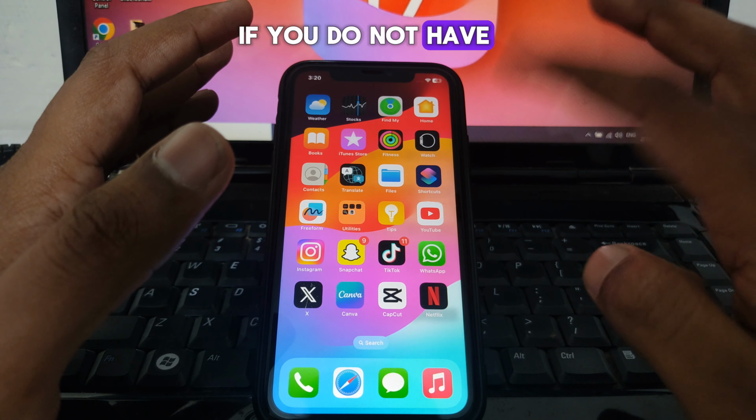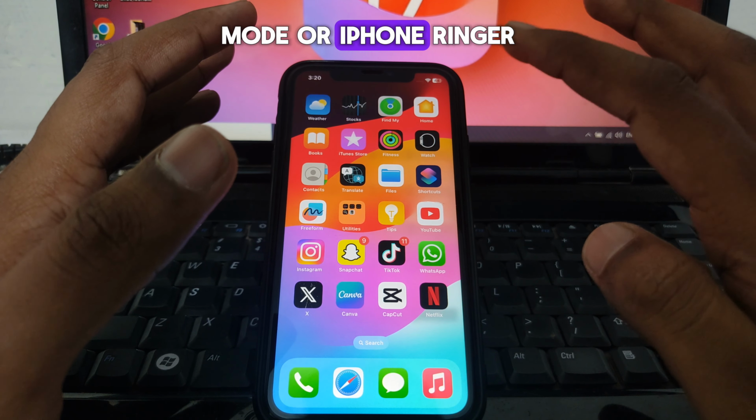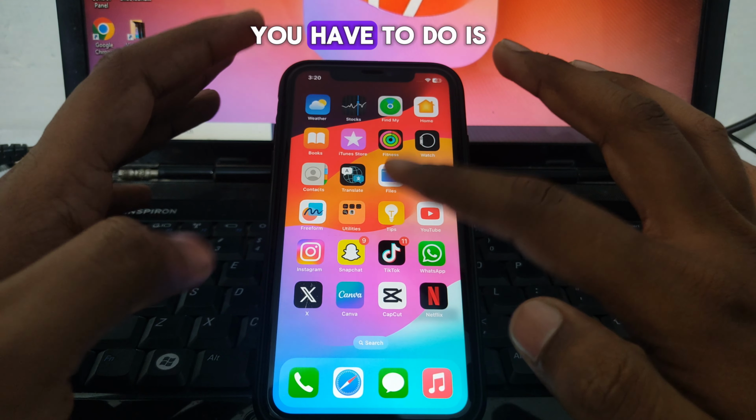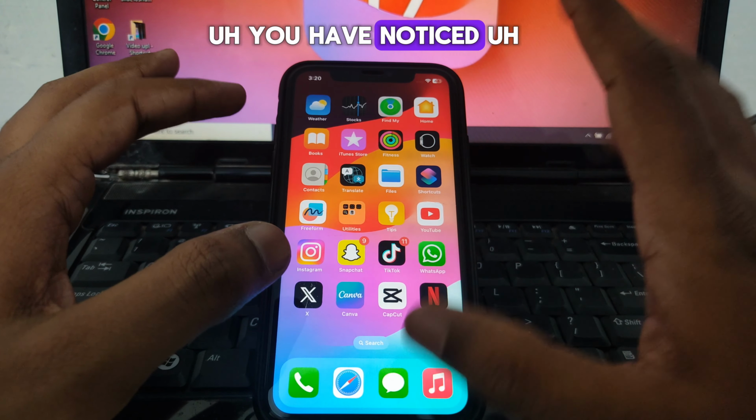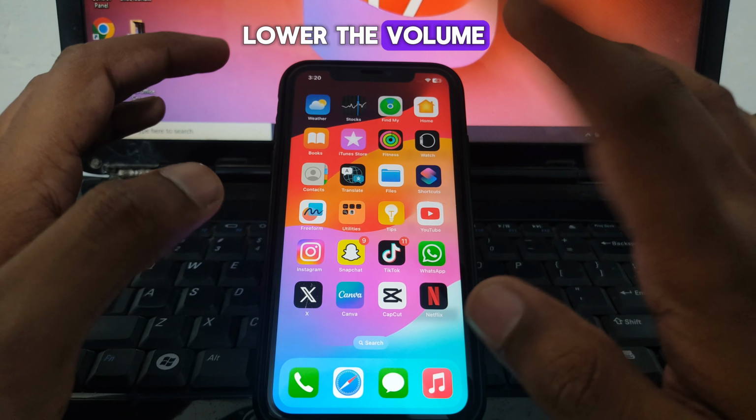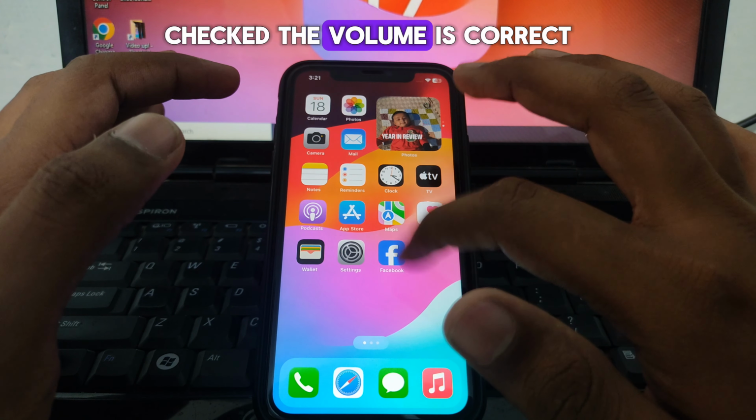If you do not have silent mode or the iPhone ringer turned on, then the next thing you have to do is simply check the volume button, whether you have not lowered the volume. After that, make sure the volume is correct.